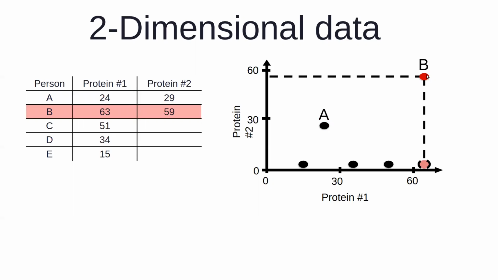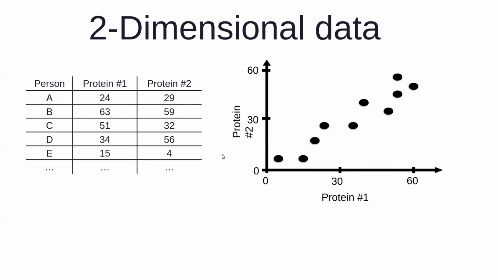That is how the plot would be done. And that's how the plot of each of these would change. So earlier I had the information about only the first protein and all the people were plotted on the horizontal line. Now I have the information about the second protein, and therefore the plot has actually moved.